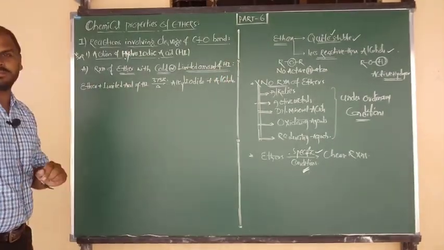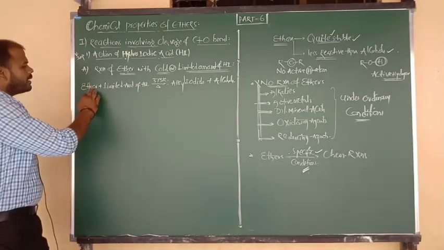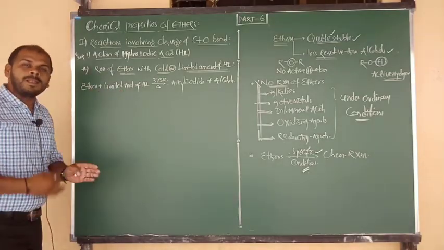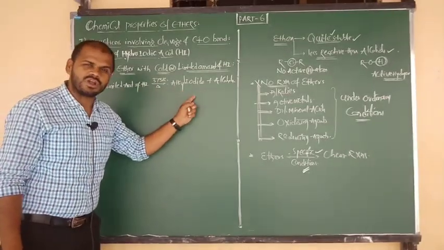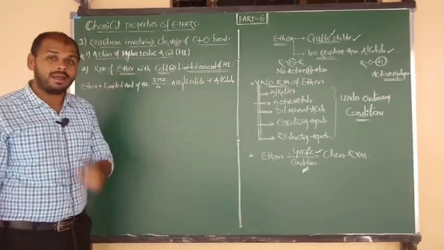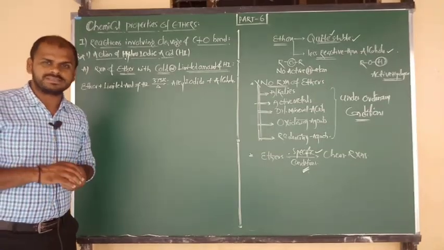Once again, listen carefully: ethers on reaction with limited amount of HI give a mixture of alkyl iodide and alcohols. Like that you have to say the statement.